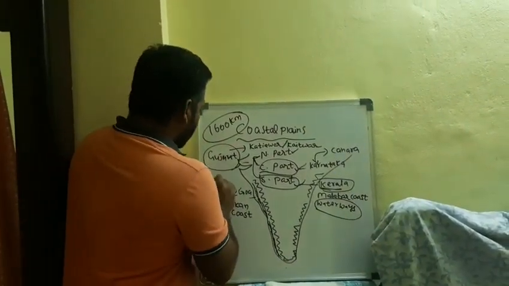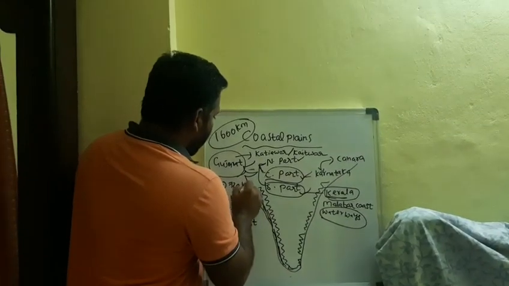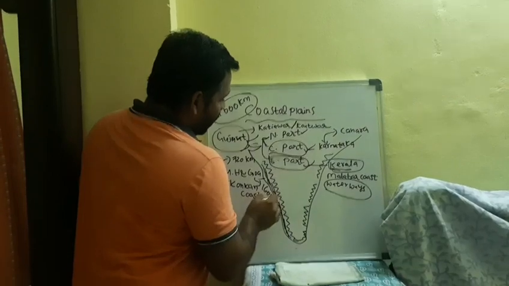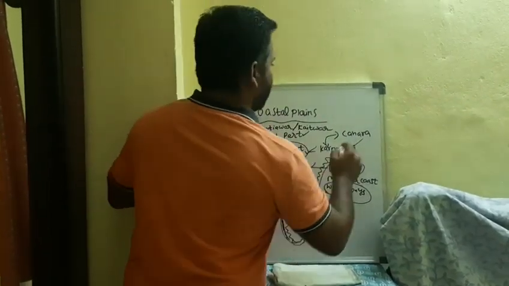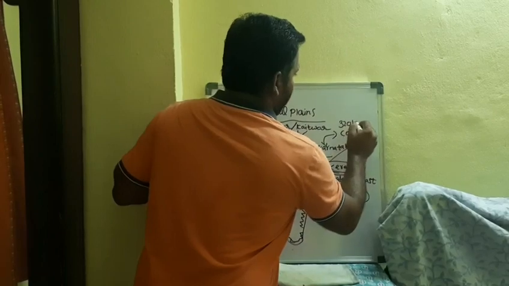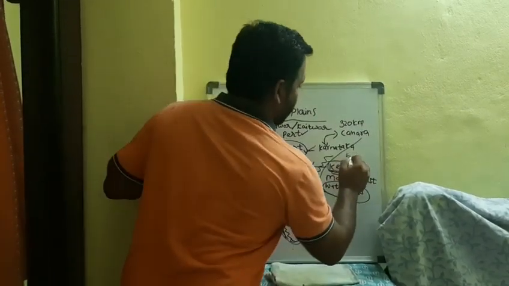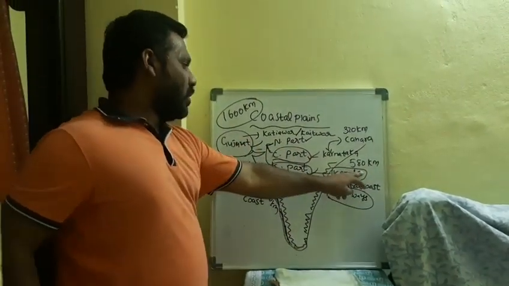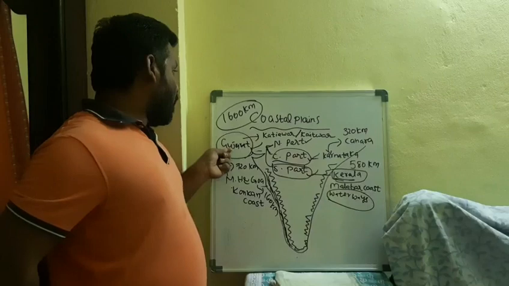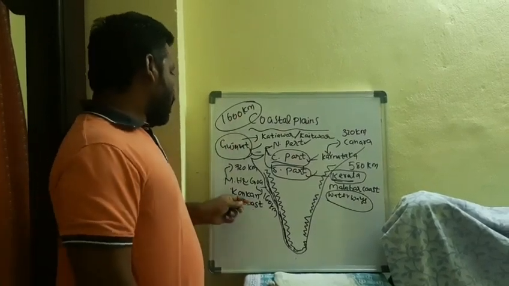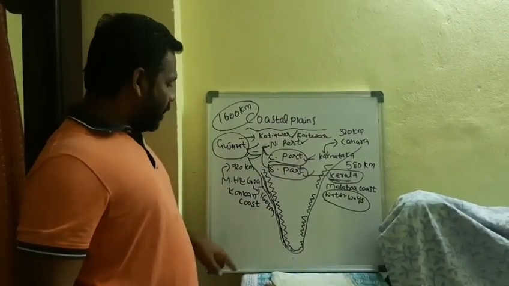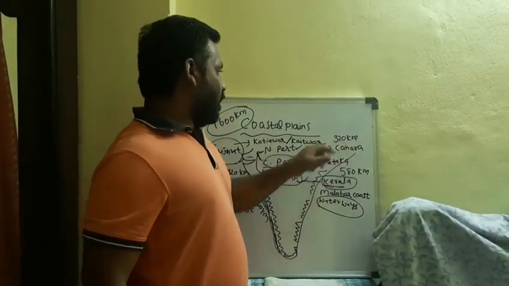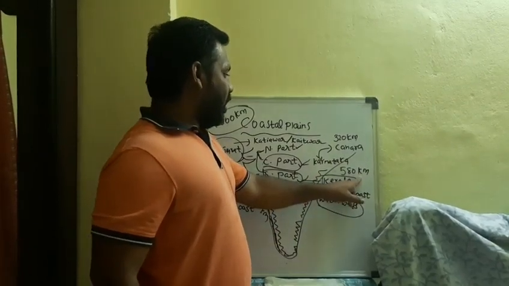What is the Maharashtra coastal length? 720 kilometers. Coming to Goa, how much? 160 kilometers. Next, Karnataka state, 320 kilometers. Kerala state, 580 kilometers. What is the coastal length of Gujarat state? 1600 kilometers. Maharashtra? 720 kilometers. Goa? 160 kilometers. Karnataka, 320 kilometers. Kerala, 580 kilometers.